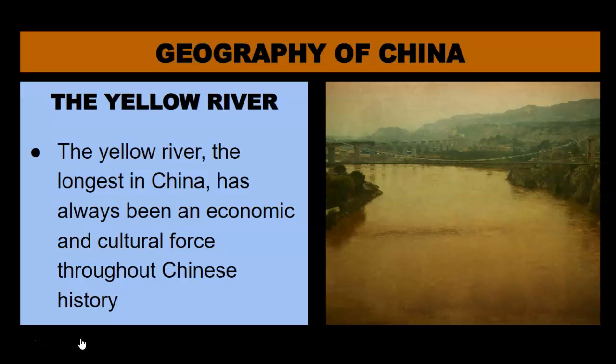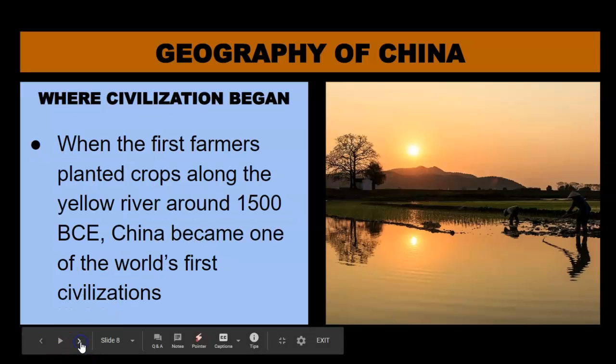The Yellow River, the longest in China, has always been an economic and cultural force throughout history. A question you might want to ask yourself is, why are rivers economic forces? What sort of economic benefit can you gain from a river? Why would rivers be cultural? What sort of cultural activities or cultural stories might be related to rivers? Not just in China, but around the world where there are river civilizations, you're going to find that they generally have a big economic and cultural impact on those civilizations. Moving on. All right, so where civilization began in China.